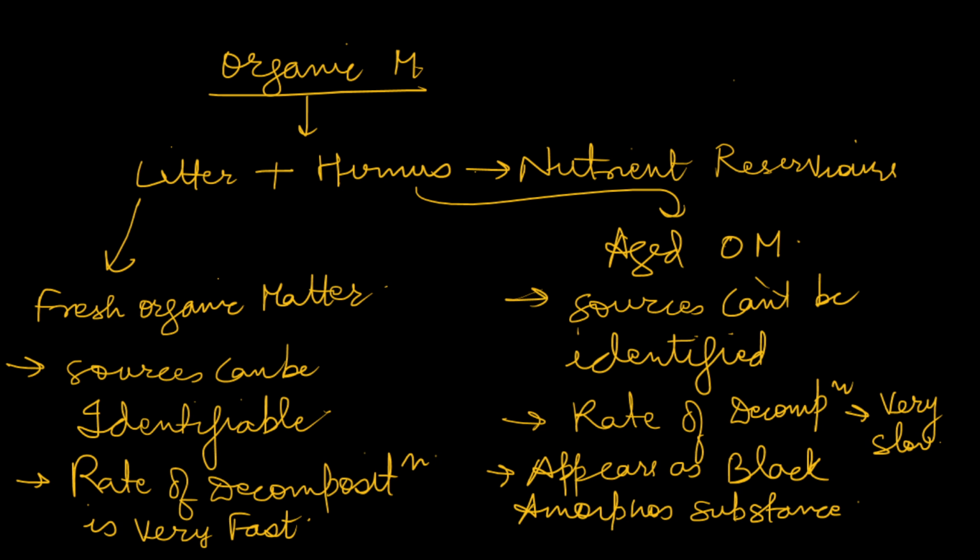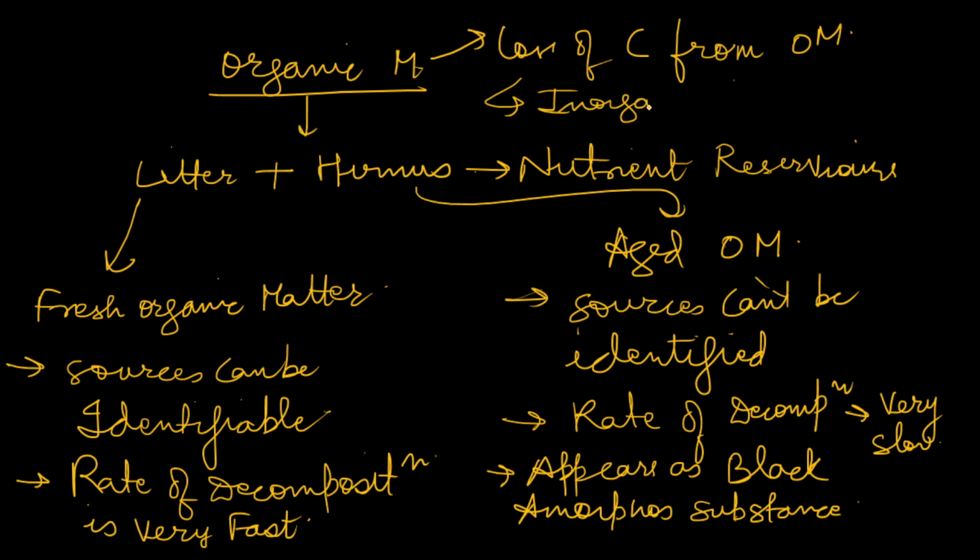That this organic matter, when there is loss of carbon from this organic matter, leads to the turn of this organic matter into inorganic matter. When there is loss of carbon from organic matter, it turns to inorganic matter, and this process is known as mineralization. So what is mineralization? That is the conversion of organic matter into inorganic matter due to the loss of carbon. So this is what mineralization is.